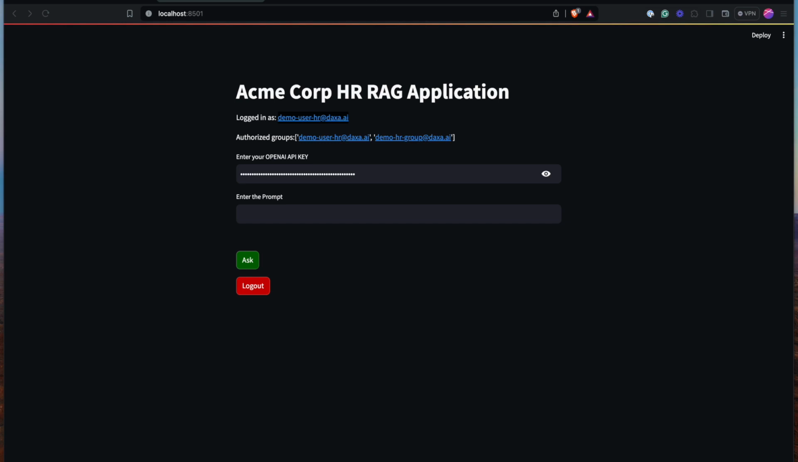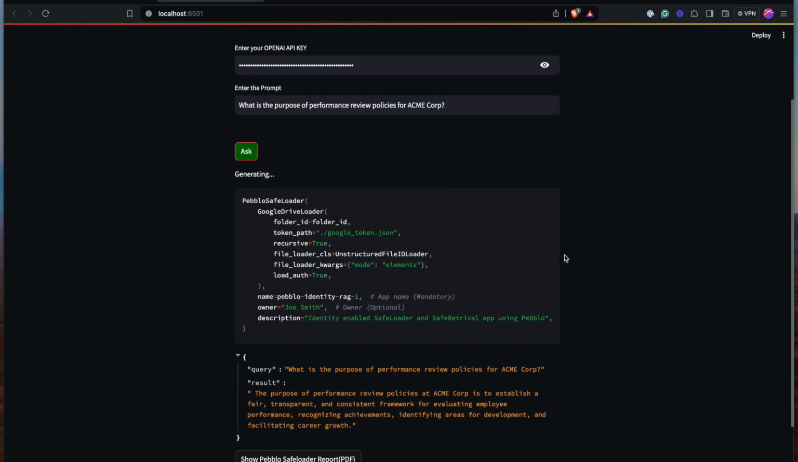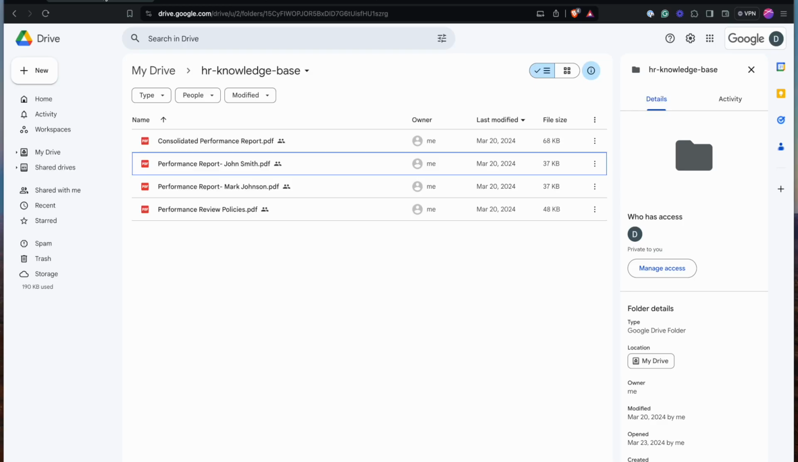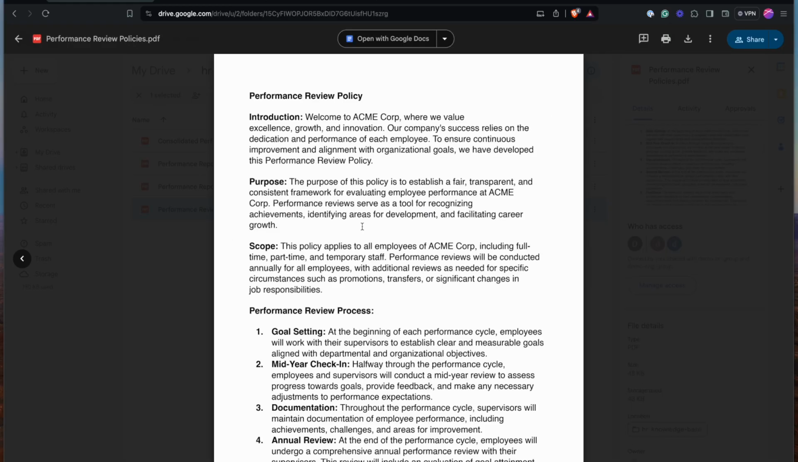Here I'm asking a specific prompt related to general company policy. And let's see what is the answer. So in this case, it's giving a response, again, based on what it found in the document related to general performance review policies of this document. You can see this described here.